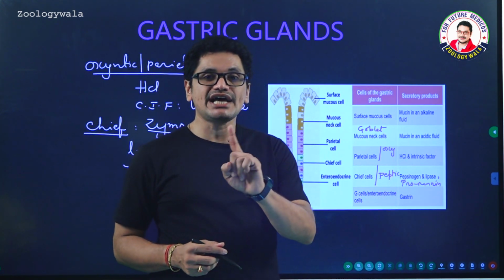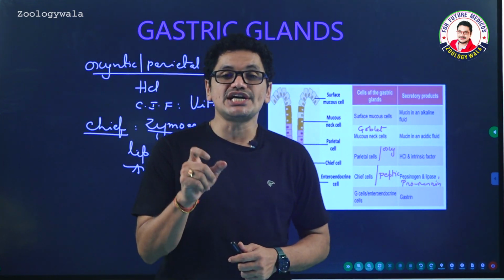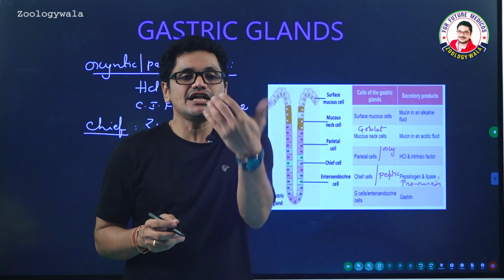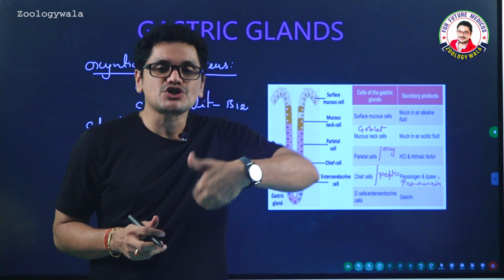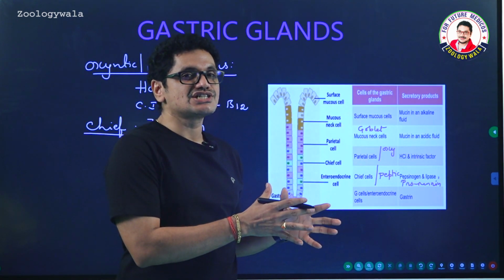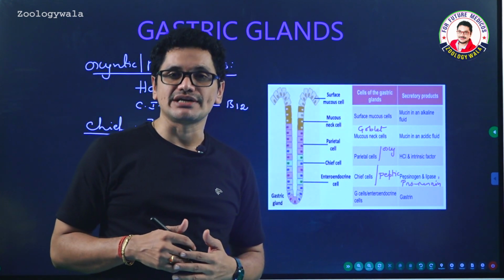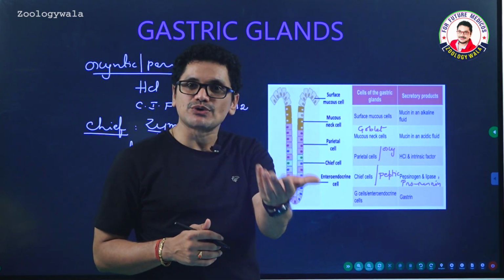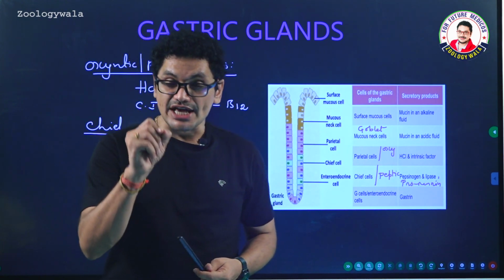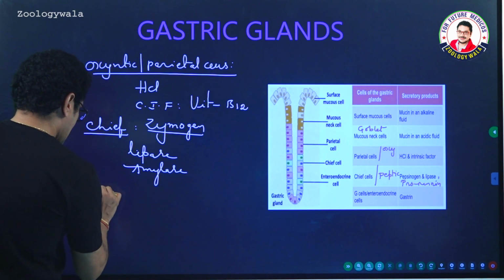In addition to that, argentaffin cells are also present in the gastric glands, something like intestinal glands. Argentaffin is nothing but silver. Affin means affinity. The cells which show affinity towards the silver ions, after the reduction reaction is over, stain brown or blackish in color. So the cells which show affinity towards the silver stain are argentaffin cells, which produce serotonin, histamine, somatostatin. Let me write here, argentaffin cells.